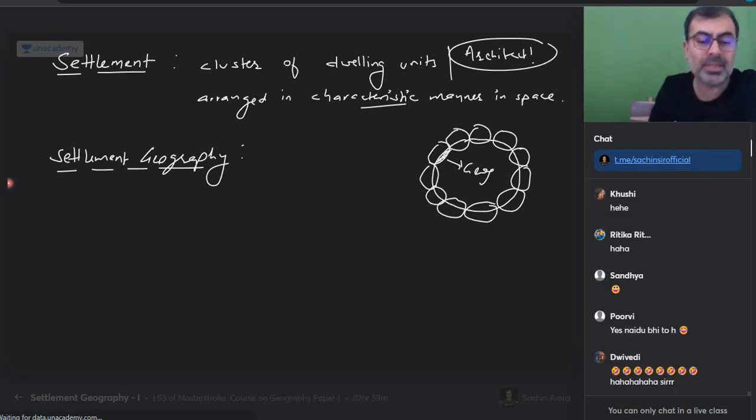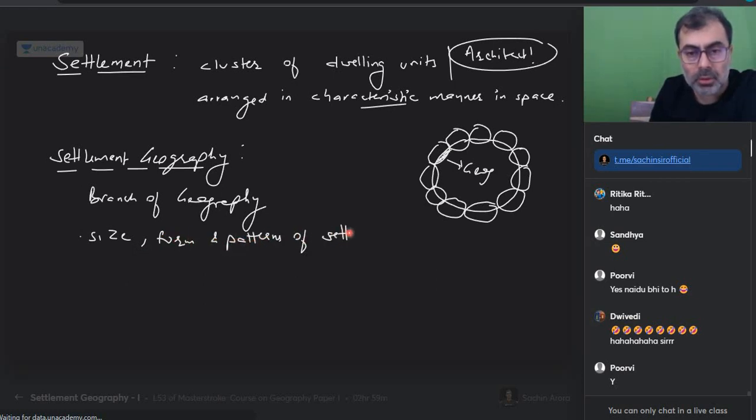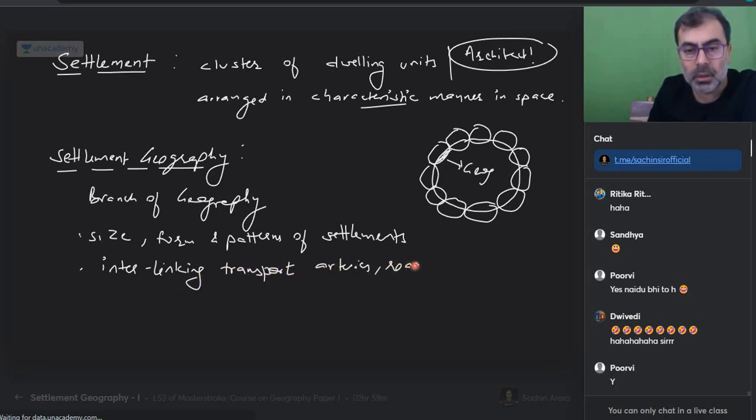True, everyone. So please write down: settlement geography, what is it? It is a branch of geography which studies the size, form and patterns of settlements in a given space, along with the interlinking transport arteries, roads, infrastructural development within the settlement. Is everyone with me?